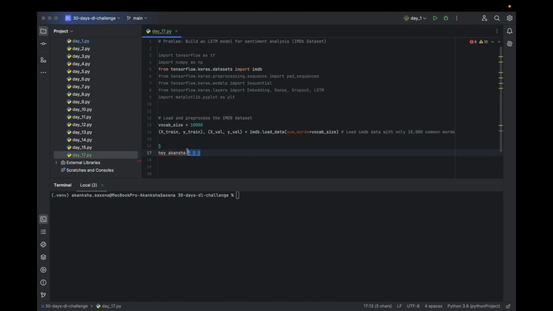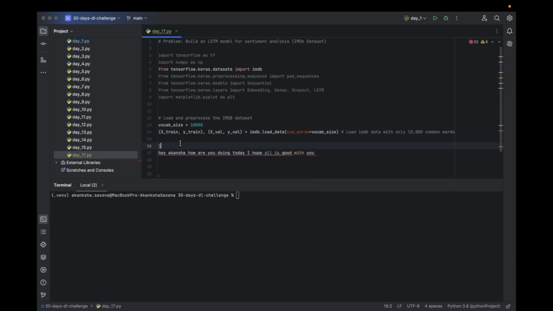Now let's say the text is longer: Hey Akansha, how are you doing today? I hope all is good with you. How many words do we have? 1, 2, 3, up to 14 words.